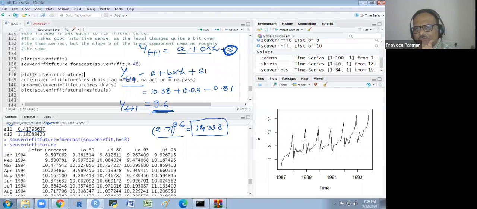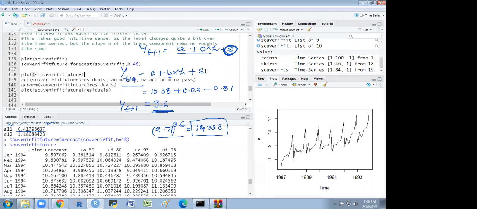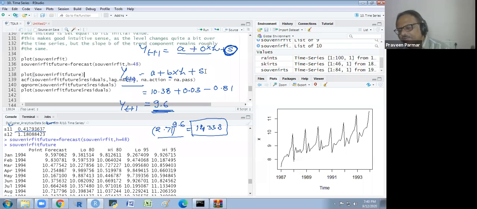Does that make sense to you? S1, S2, S3, I got, but I did not get B. B is the coefficient of the secular trend. These both are coefficients. This is the coefficient of the secular trend, and this is the coefficient of level.